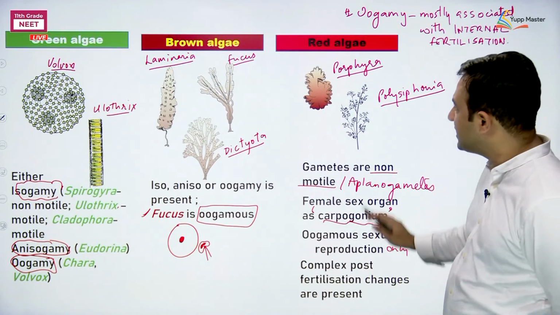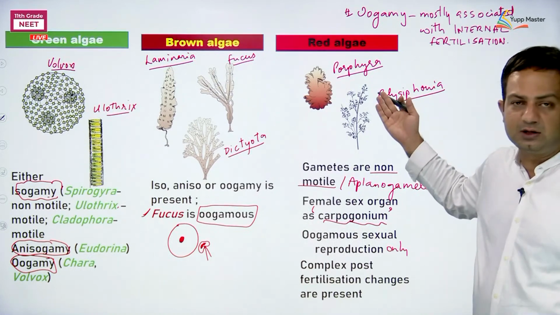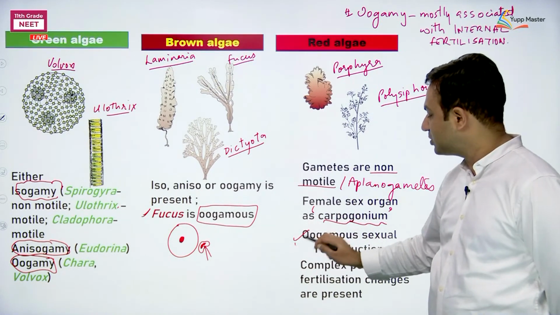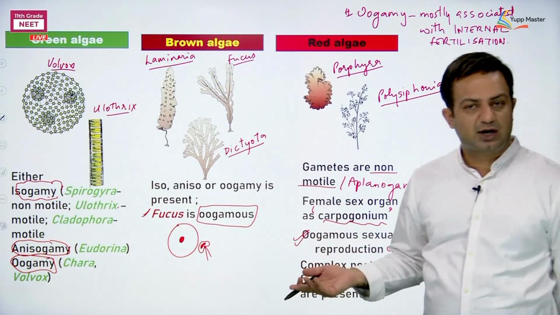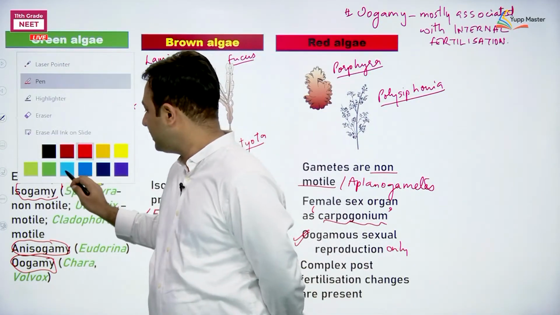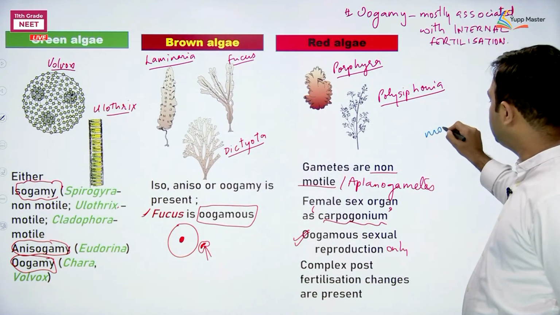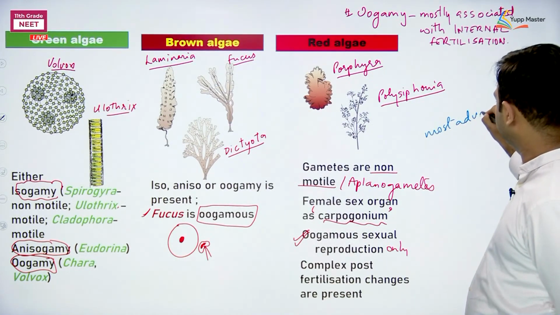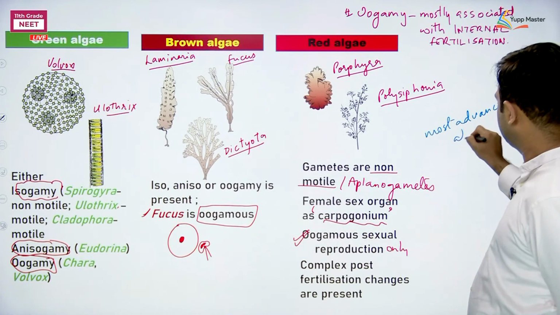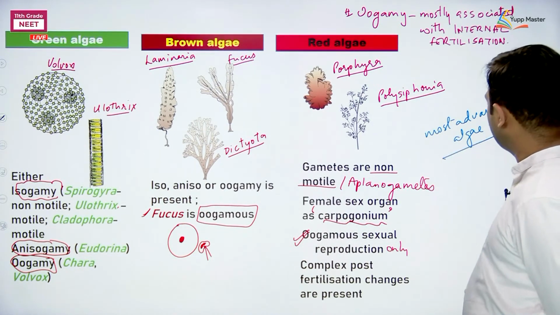And if someone asks which is the most advanced algae, the answer is red algae. See, oogamous sexual reproduction is an advanced kind of sexual reproduction. So the most advanced algae is red algae, meaning Rhodophyceae.